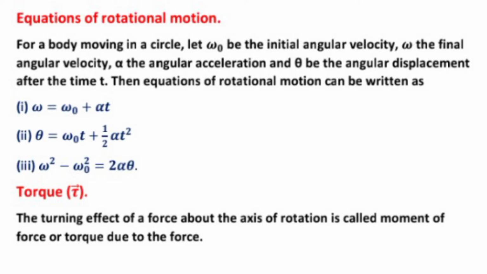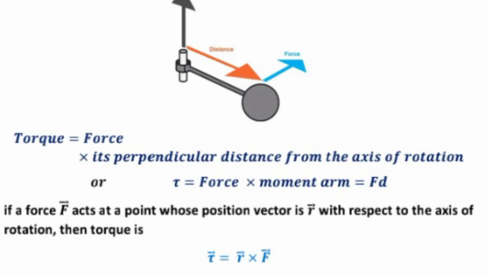Now the torque. The turning effect of a force about the axis of rotation is called the moment of a force or torque due to the force. Torque equal to force into its perpendicular distance from the axis of rotation, or it can be written as tau equal to force into moment arm, and that will be equal to F into d.